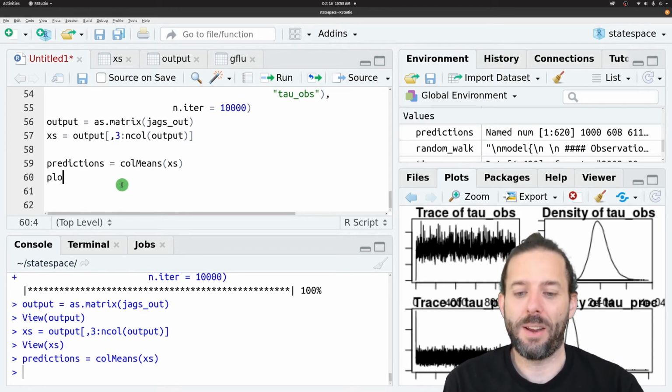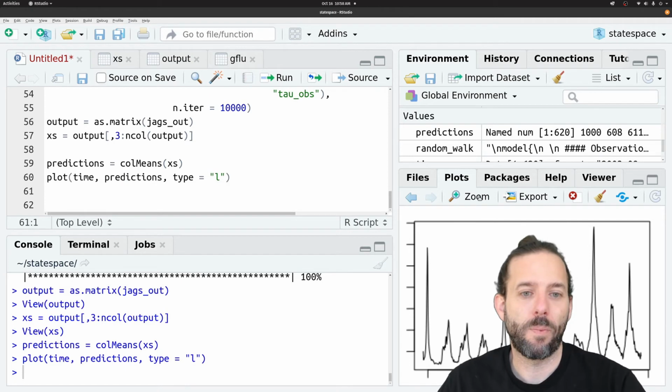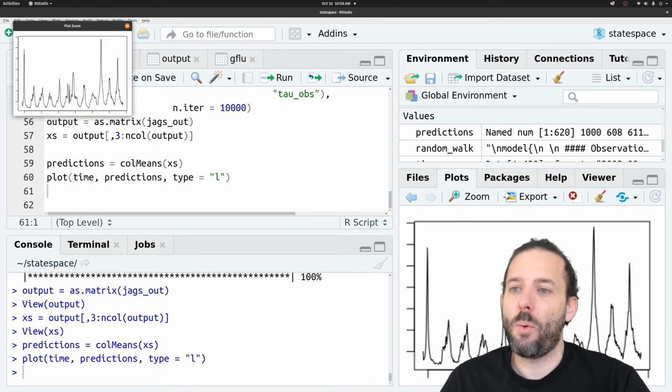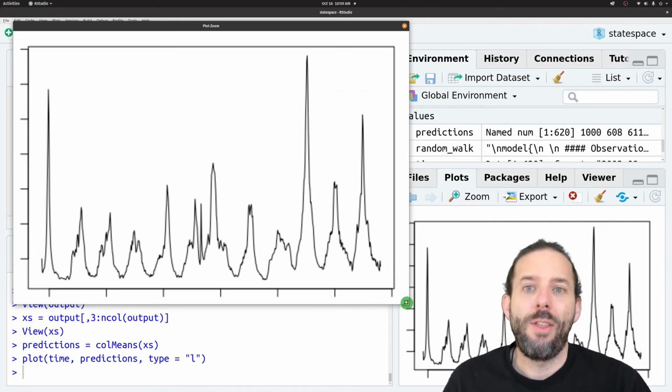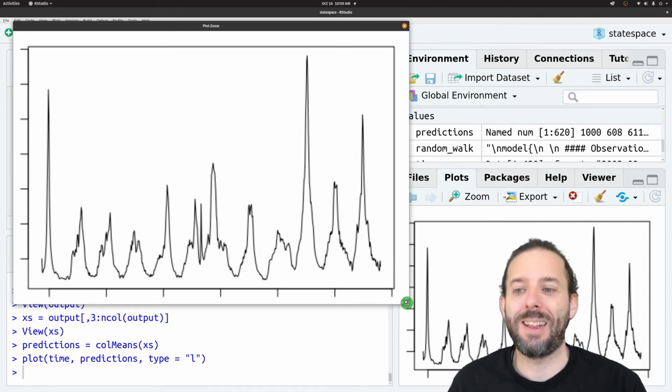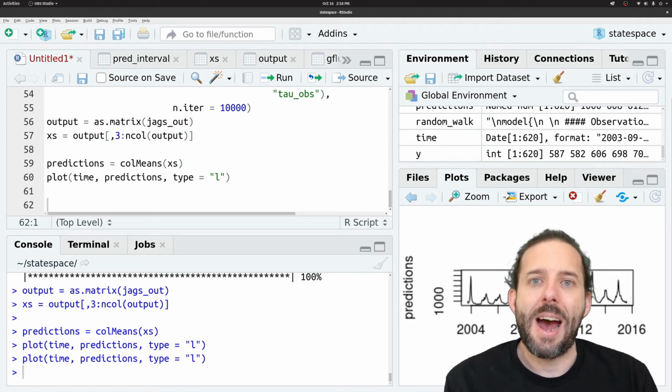And we can plot those with time. So plot time on the X, predictions on the Y, and we'll plot it with type equal to line. And so this is what our model has inferred are the values for the underlying latent state for X at each time step.